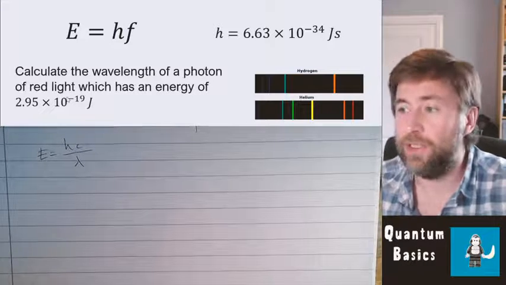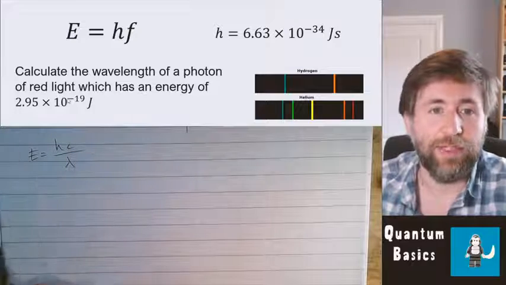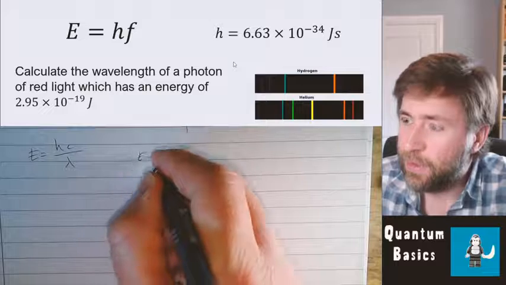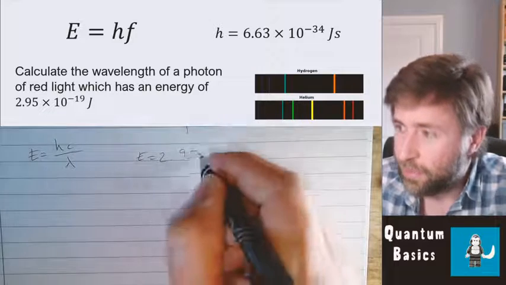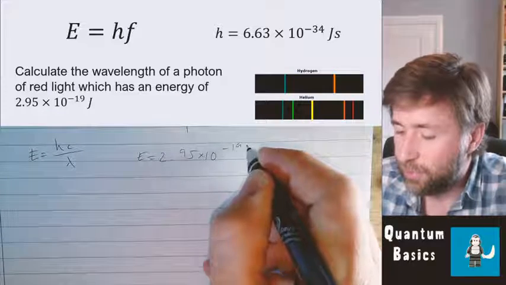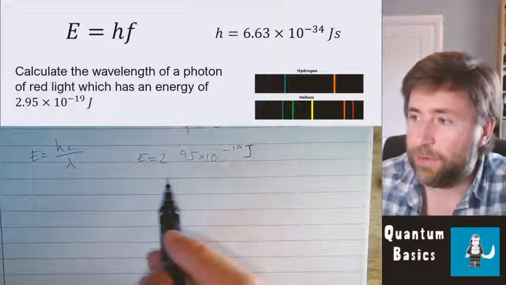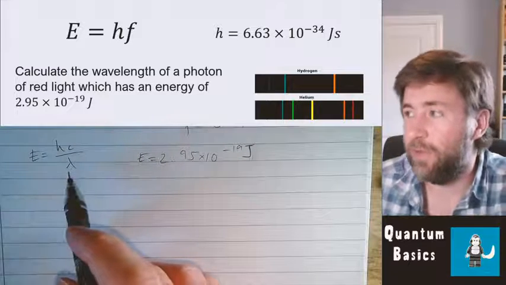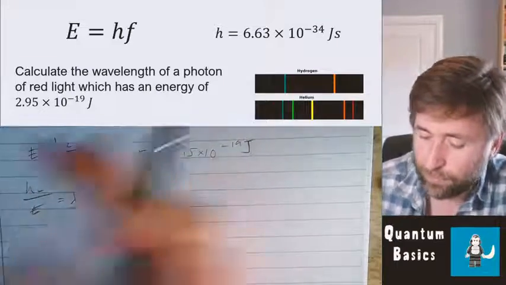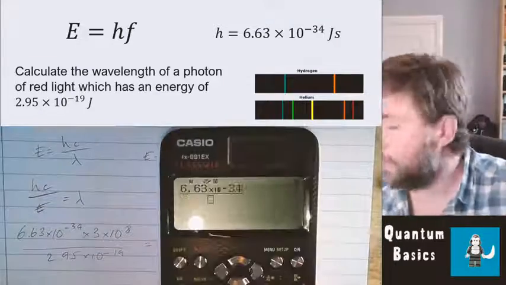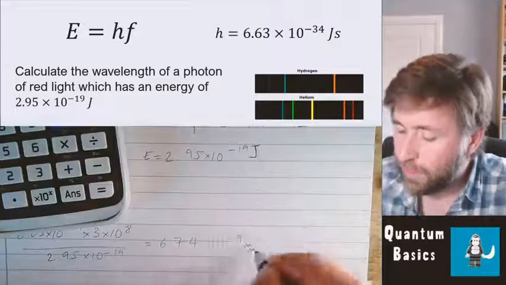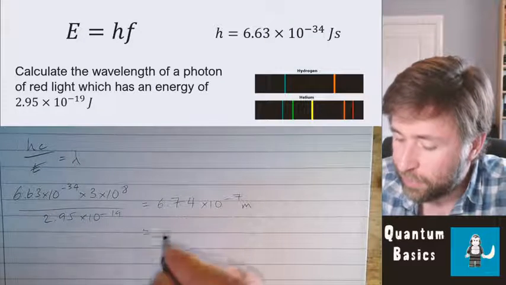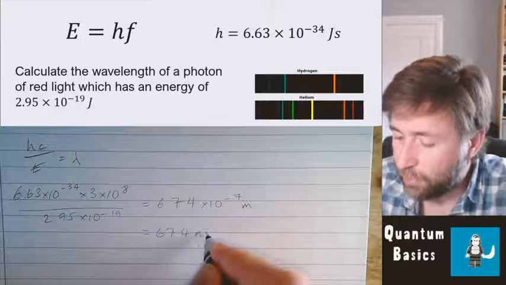Calculate the wavelength. I'm actually going to use this equation this time where they've given me an energy. The energy they've given me is 2.95 times 10 to the minus 19 joules. I am just going to substitute that value in and rearrange for lambda first actually. And that does make sense: 6.74 times 10 to the minus 7 meters. We've got 674 nanometers essentially.